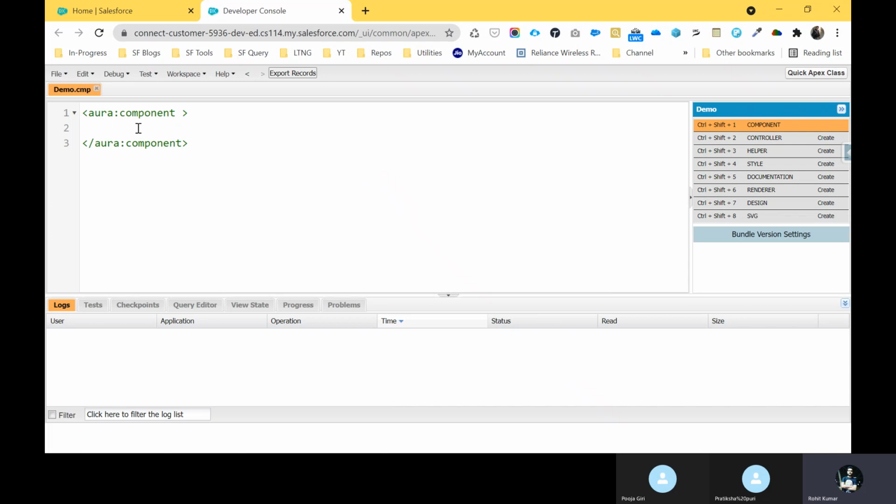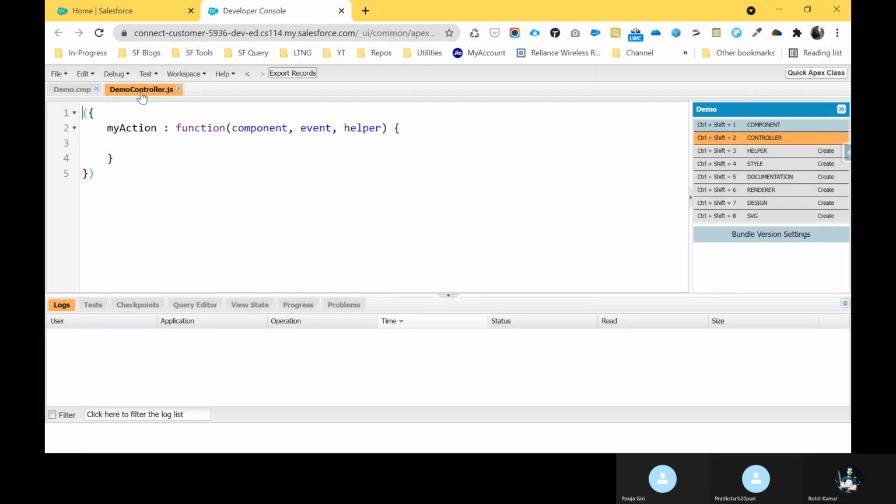Under the JS side, this is a controller. Once you click this controller, it automatically creates one JS file. This is the controller, which looks the same as a JS file, and this is the HTML part. The component is nothing but an HTML part template.